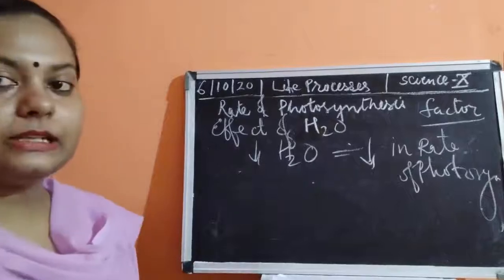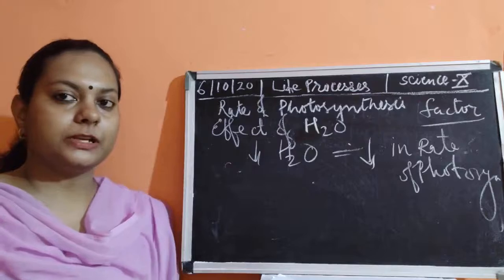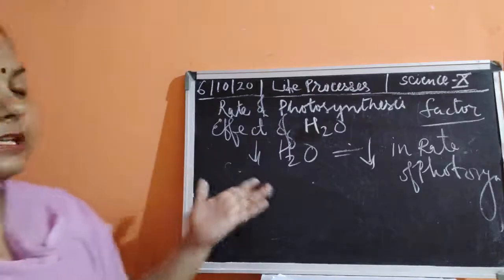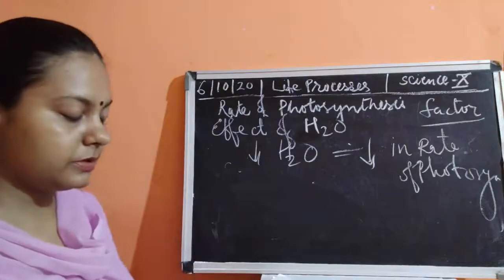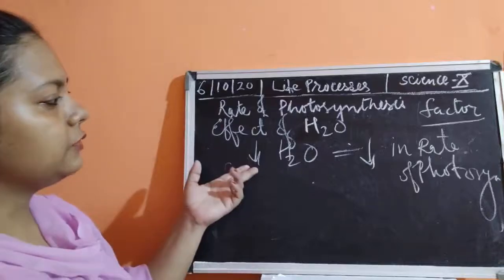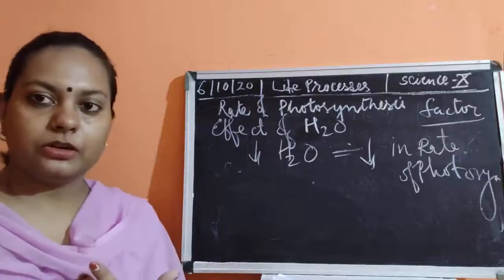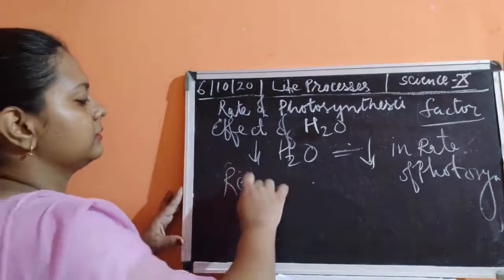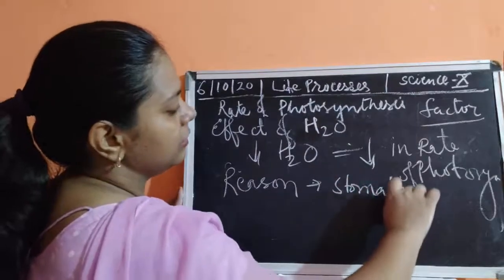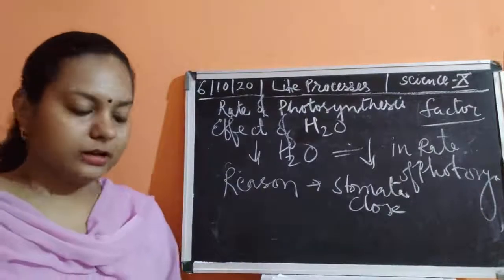Okay. Now, if there is decrease in the photosynthesis, you know that sun energy is always present. It causes transpiration. If transpiration is happening more and more, then what would happen? Then again, if water is not present, then stomata stops. It is going to be closed so that no transpiration could happen. So if there is less water, the rate of photosynthesis will go down because stomata is going to be closed. So the reason for this is that stomata closes. Okay, the stomata closure occurs.